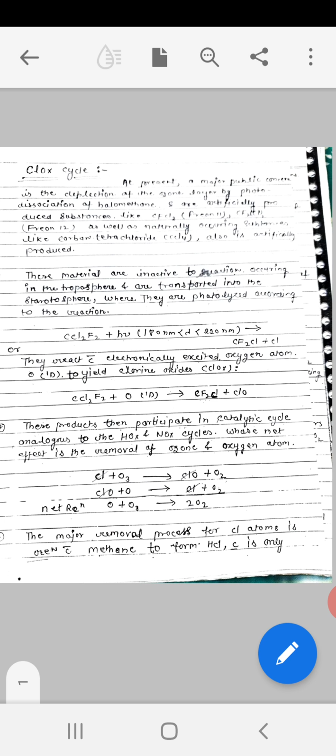These materials are inactive to radiation in the troposphere and are therefore transported into the stratosphere, where they are photolyzed according to the reaction.